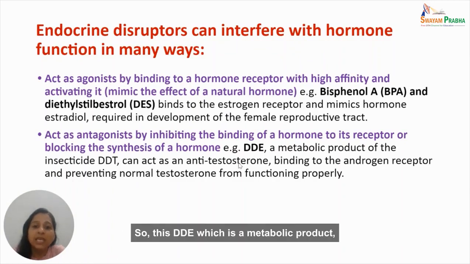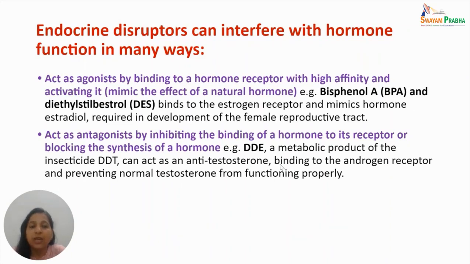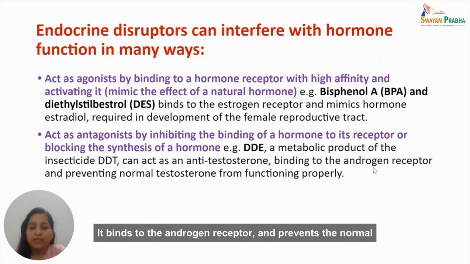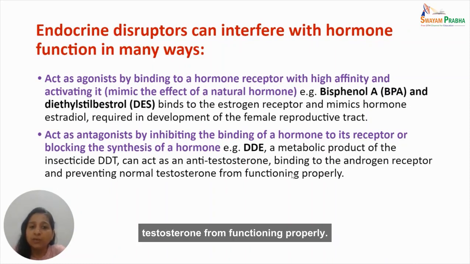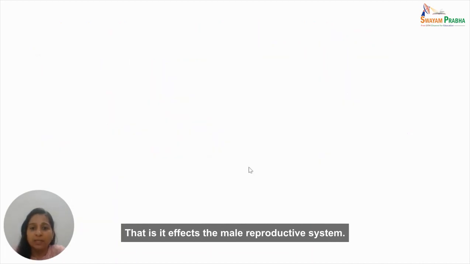So this DDE, which is formed during the metabolism of DDT in the body, can act as an anti-testosterone agent. It binds to the androgen receptor and prevents the normal testosterone from functioning properly. That is, it affects the male reproductive system.